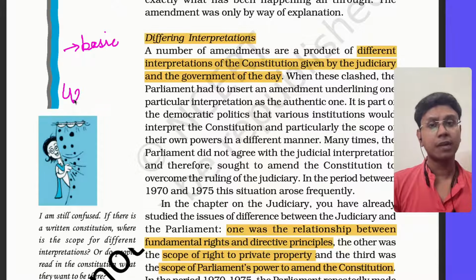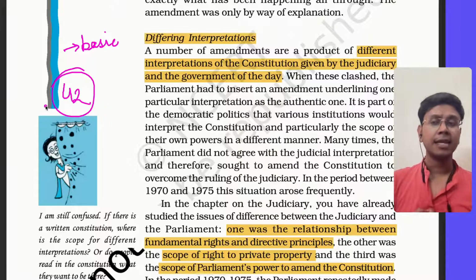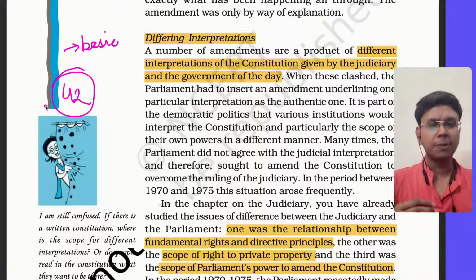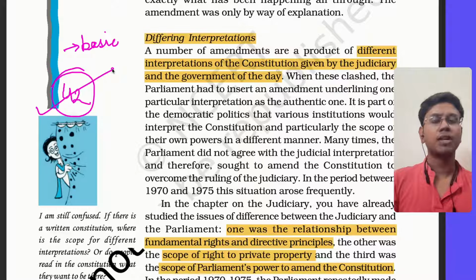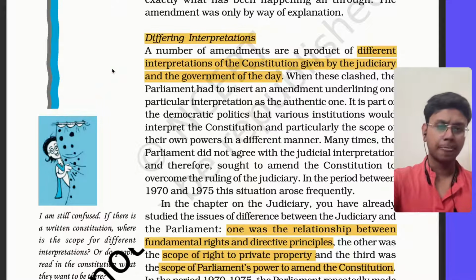But when the government came with the 42nd amendment, it said that in certain cases judicial review cannot be done. So these were differing interpretations. The government believed one thing, the judiciary believed another. That's why the 42nd amendment was brought.